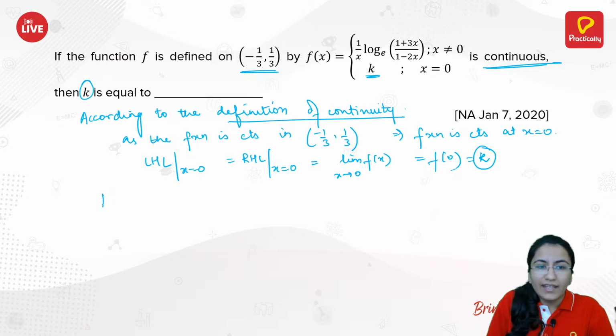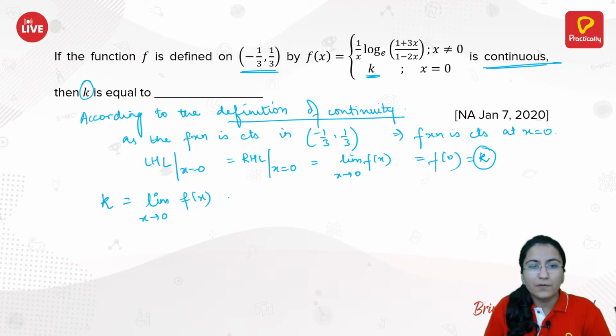So k is same as limit x approaches to 0 of f of x. Just put the value of f of x over here, that is limit x approaches to 0 of 1 by x log base e of 1 plus 3x over 1 minus 2x.